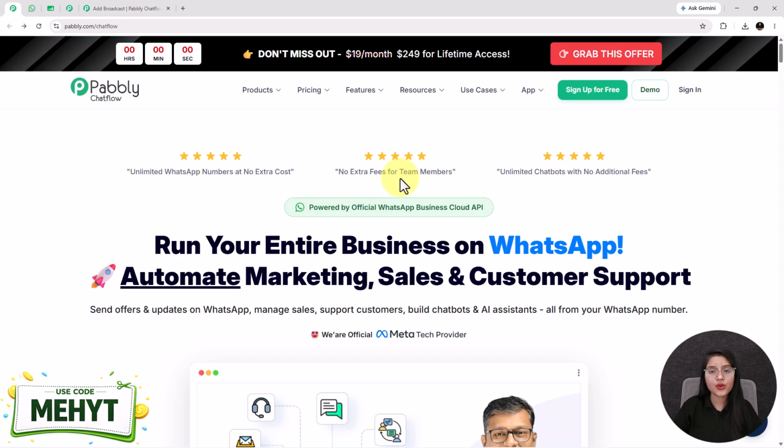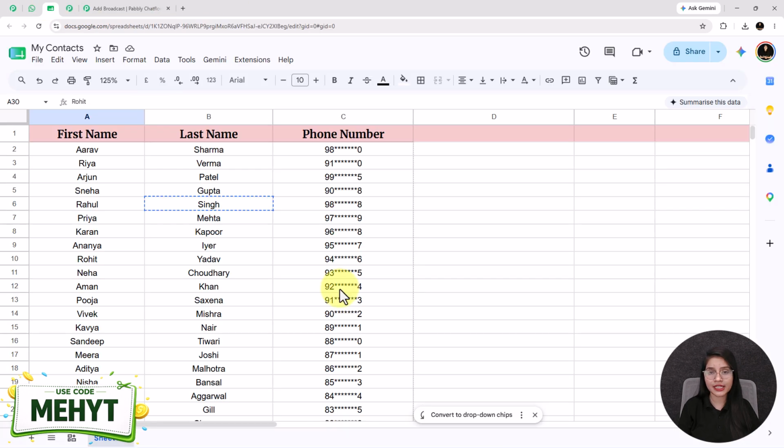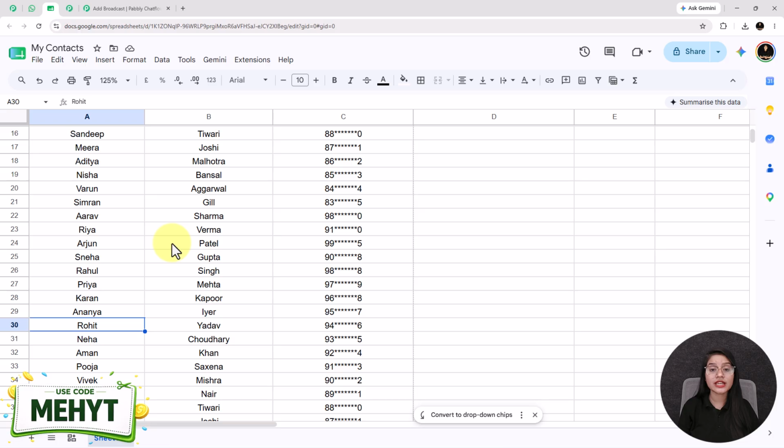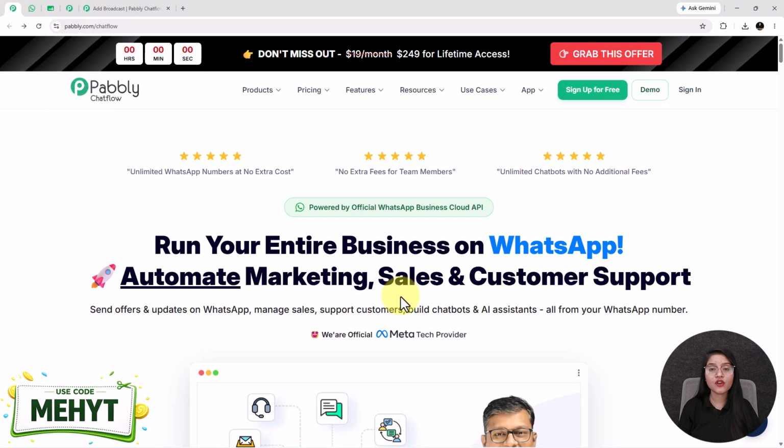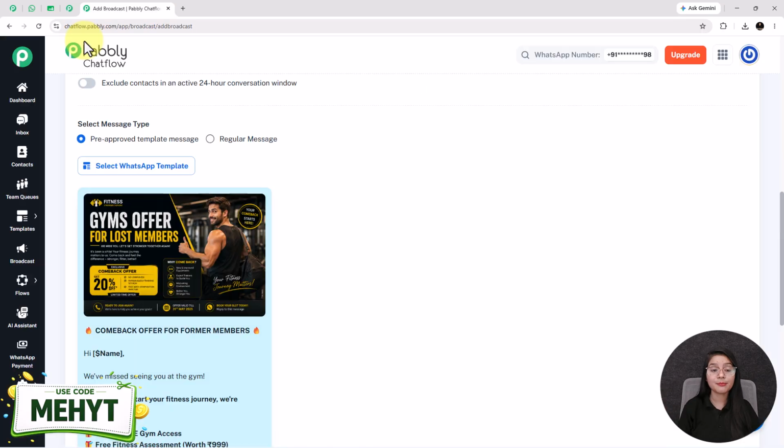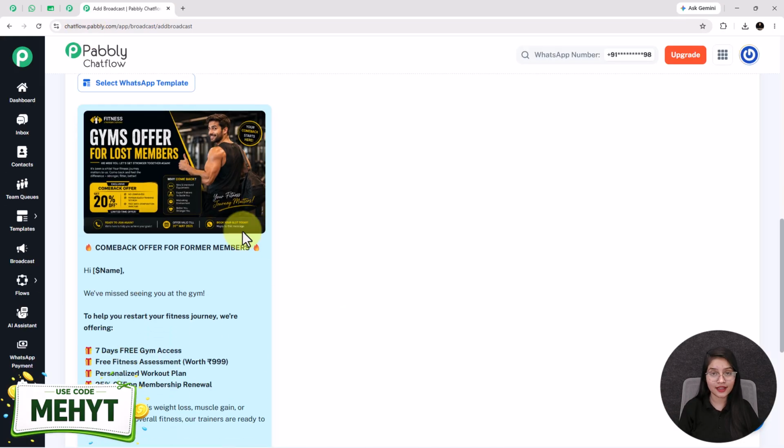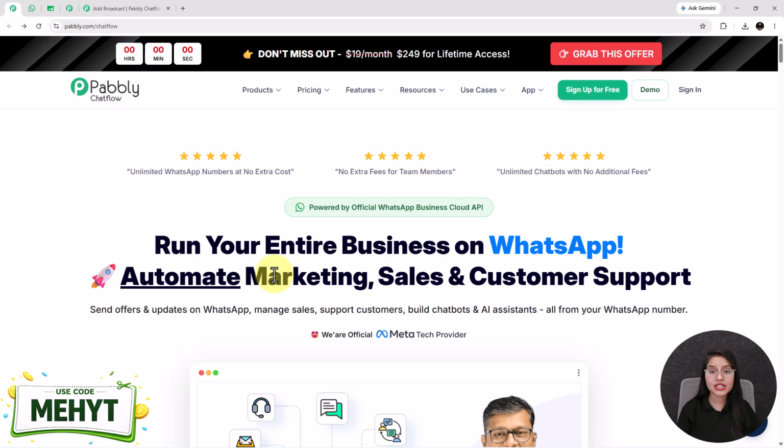So Pabbly Chatflow is an all-in-one WhatsApp automation tool that helps you to automate WhatsApp messages and responses 24/7 for your different types of businesses. If you are managing a gym, you may have hundreds or even thousands of old members in your database. Reaching out to each one manually would take hours of work. Pabbly Chatflow solves this problem by allowing you to send personalized WhatsApp campaigns at scale. So instead of spending your time manually following up with old members, Pabbly Chatflow helps you to automate the entire process and reach your audience in just a few clicks.